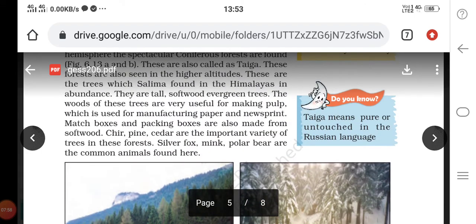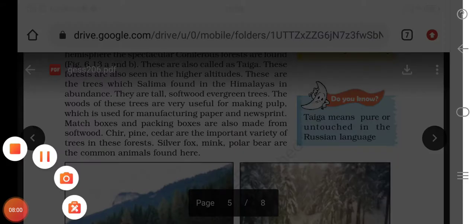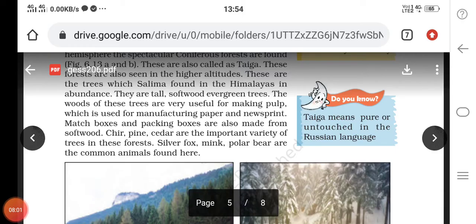Now let me explain the worksheet. The first question is, which are the three broad categories of natural vegetation? What are the three broad categories? One is forest, the second is grassland and the last is shrubs.